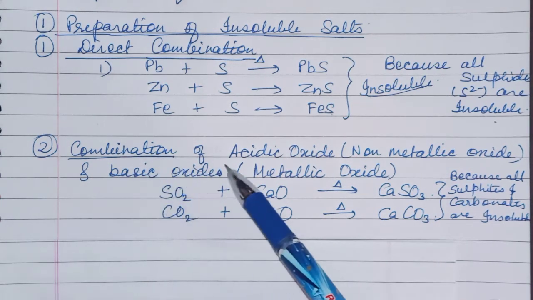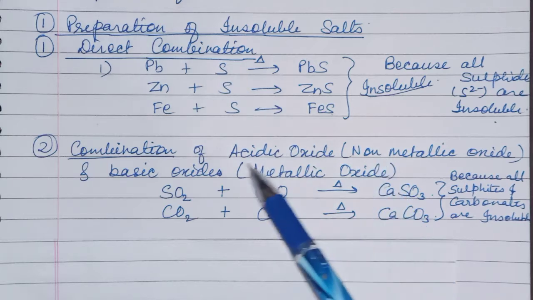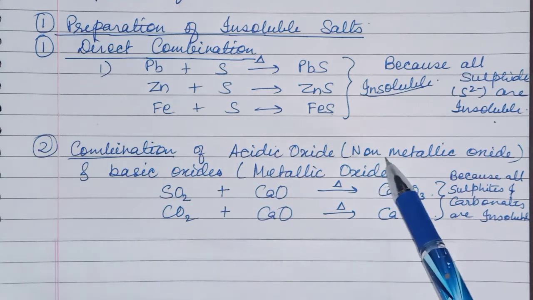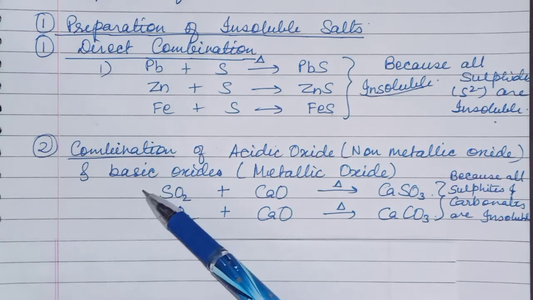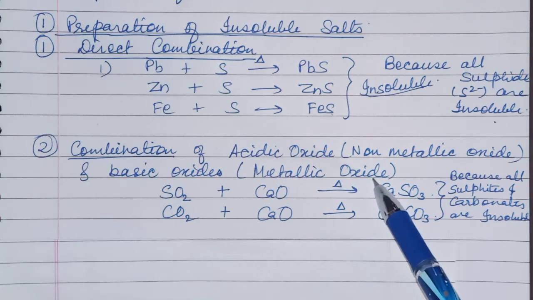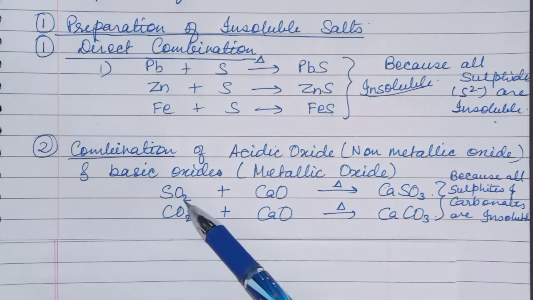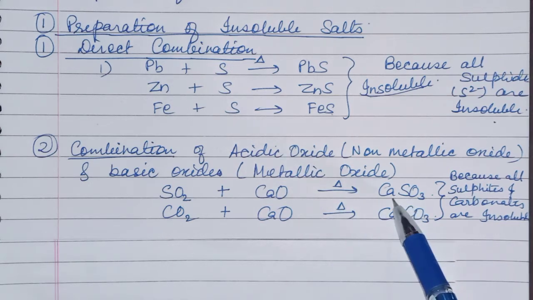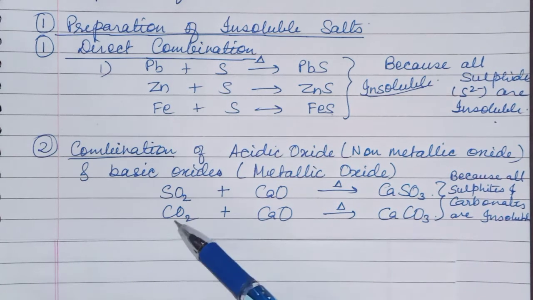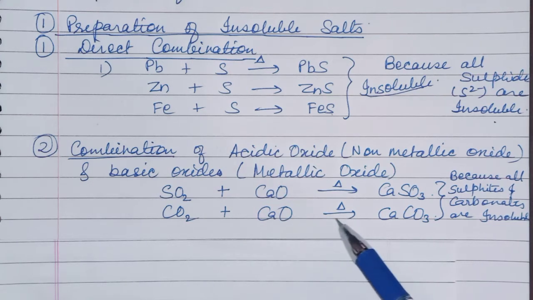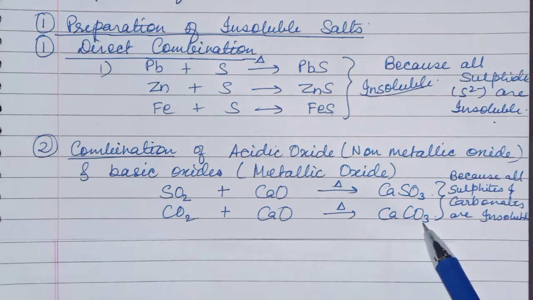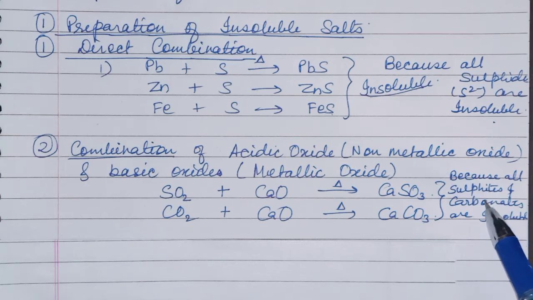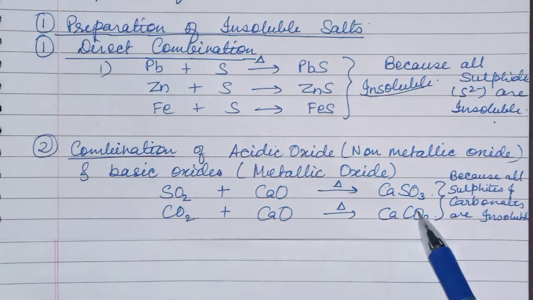The next method is combination of an acidic oxide with a basic oxide. Acidic oxides are non-metallic oxides and basic oxides are metallic oxides. See here, sulfur dioxide and calcium oxide, when heated together, will give calcium sulfite. Carbon dioxide and calcium oxide will give calcium carbonate. So sulfites and carbonates are insoluble salts. This is the second method of preparation for insoluble salts.